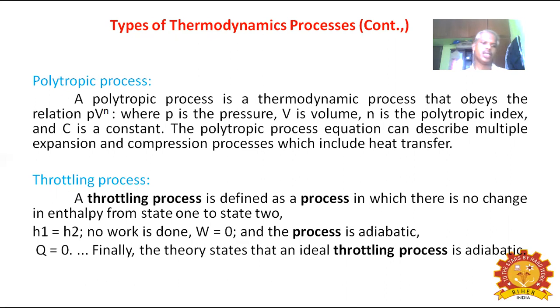Here the notation H represents enthalpy. Okay. No work done, that's why W equals 0. W represents work done. So work done is 0. And the process is adiabatic. Adiabatic means no heat transfer, that is Q equals 0. Q represents heat transfer. Finally, the theory states that an ideal throttling process is adiabatic.